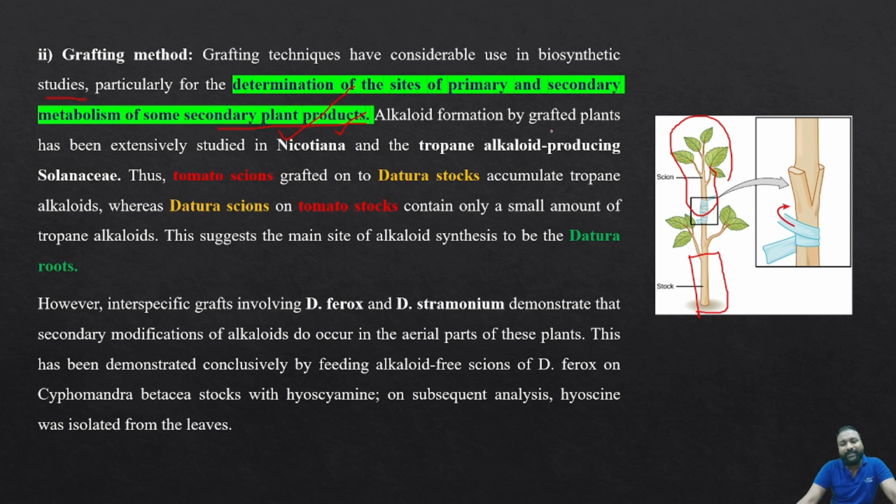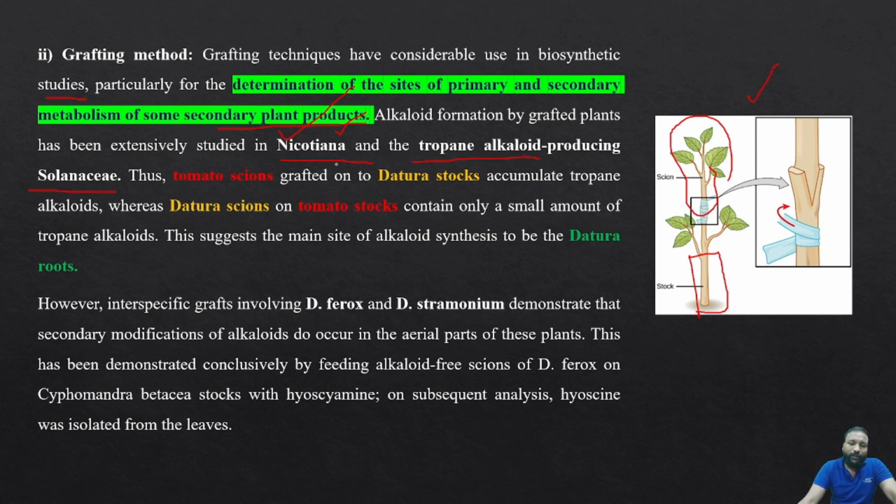To confirm that, we will take an example. Alkaloid formation by grafted plants has been extensively studied. To support this method, we have the best example of alkaloid plants like Nicotiana, the tropane alkaloid producing Solanaceae.